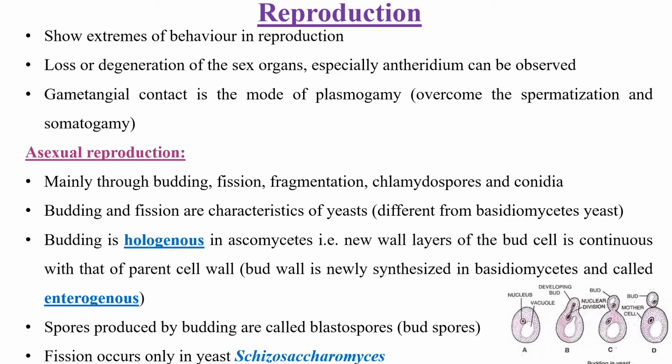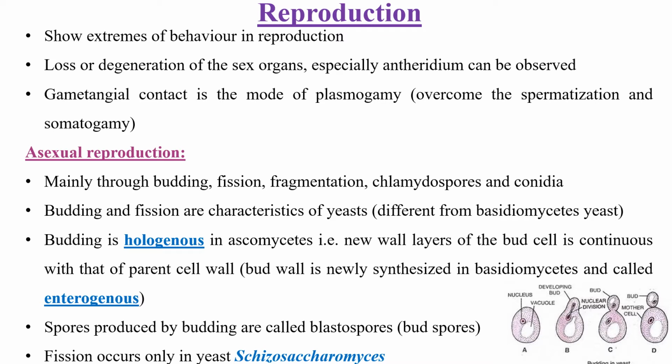Generally we know that reproduction takes place in two ways, asexual reproduction and sexual reproduction. So now we have to see what are the means of performing this asexual and sexual reproduction. And here in Ascomycetes we can see extreme behavior. In a few fungi, both asexual and sexual reproduction take place. In a few fungi, they reproduce exclusively by sexual means, that is ascospores.